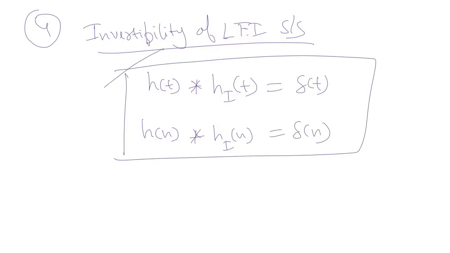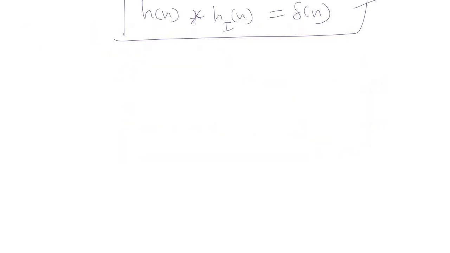So if this condition on the impulse response for continuous time and discrete time is satisfied, then we can say that the LTI system is an invertible LTI system.